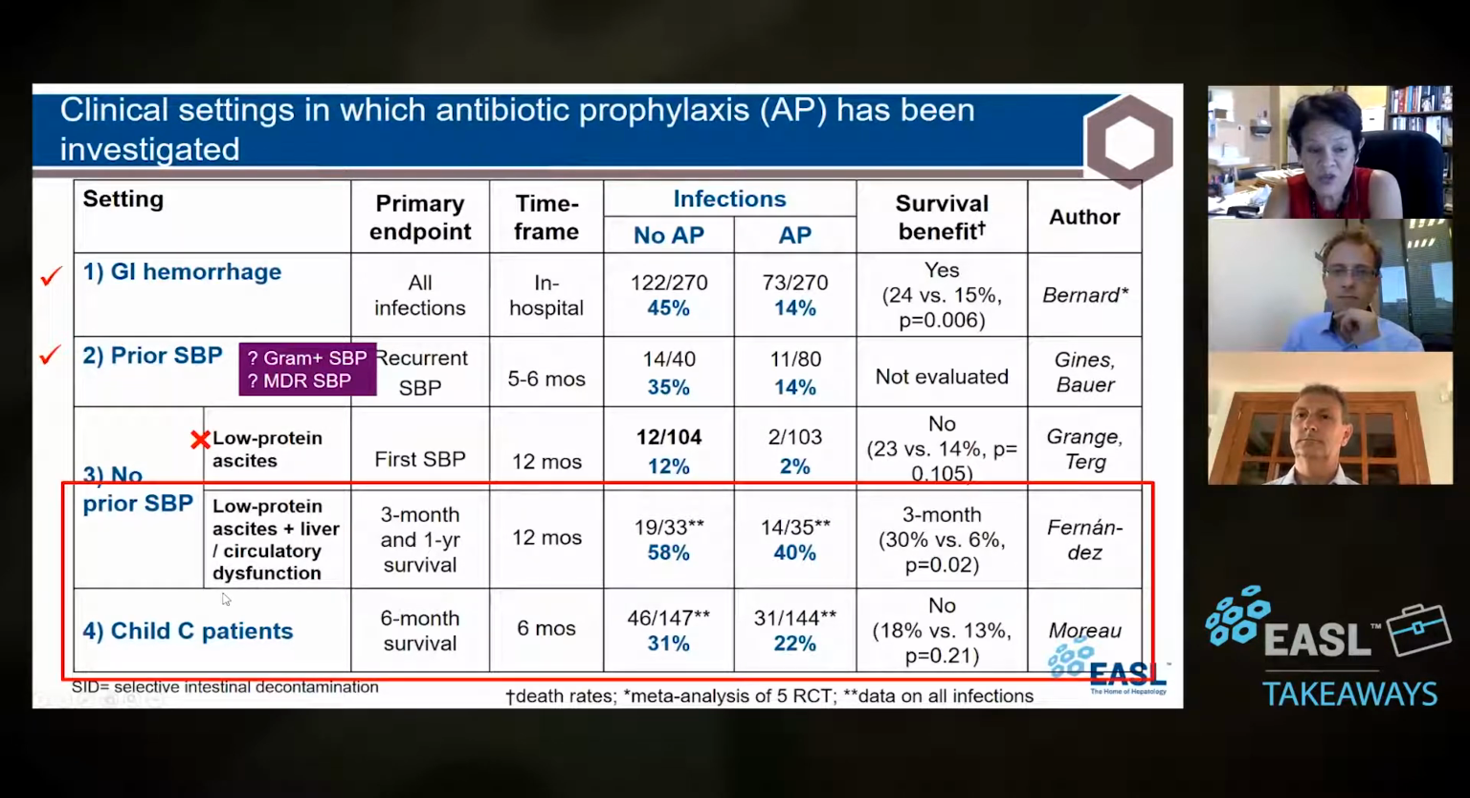Which brings us to the two main studies that actually look at sicker patients. The Fernandez study looked not only at low protein ascites, but also at liver and circulatory dysfunction, as I'll show you.